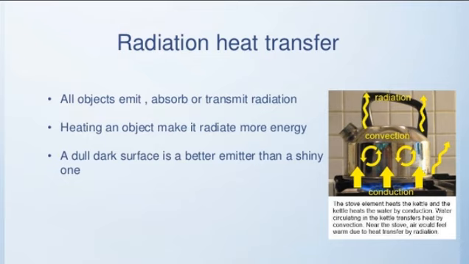When we apply heat to the body, it emits energy in the form of radiation, in the form of electromagnetic waves. All objects generally emit, absorb, transmit or reflect radiation. When we heat the object, it radiates heat from its surface. As compared to a shiny surface, a dull or dark surface is the better emitter. So this is radiation.